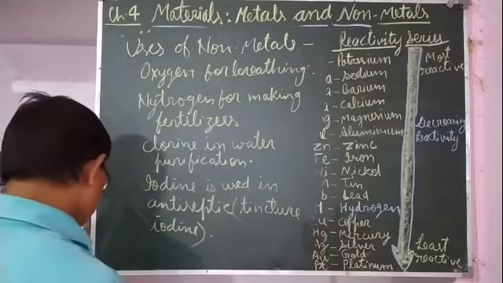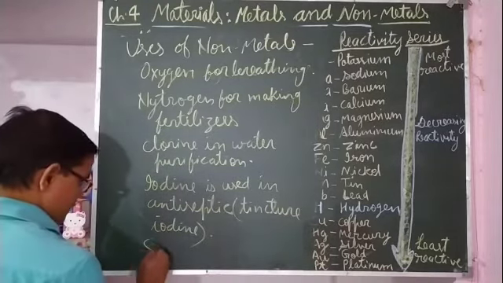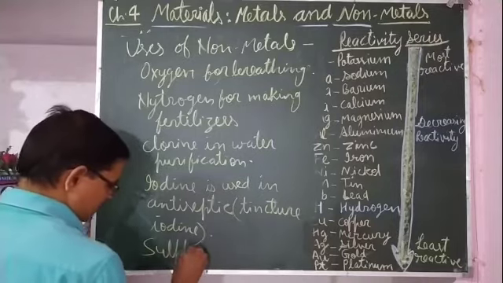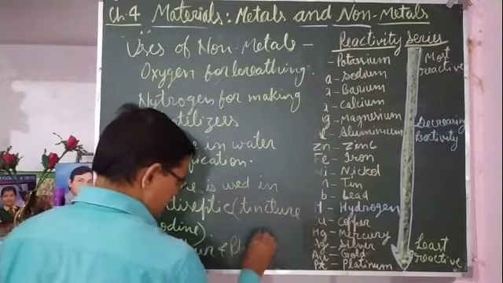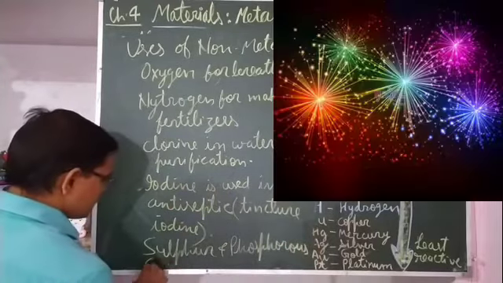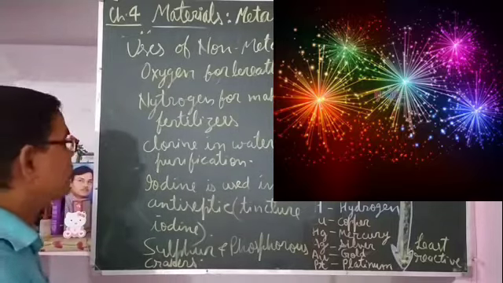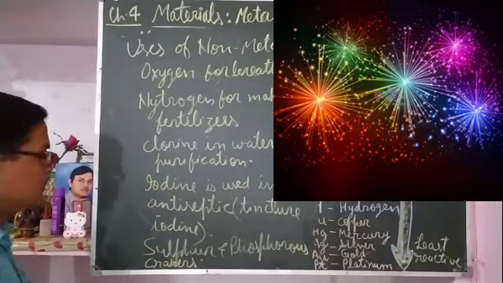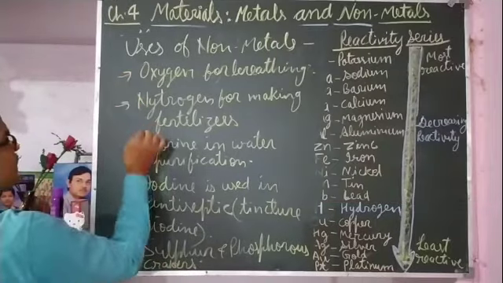So these are the uses. Sulfur and phosphorus are used in crackers. In the firecrackers that are made, they are used. So these are the uses of non-metals.